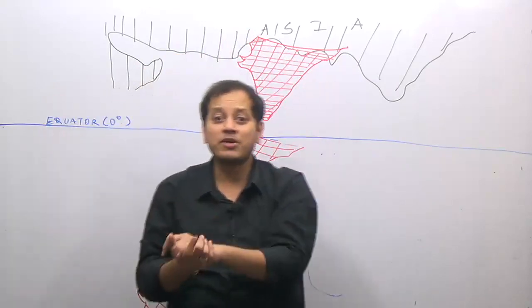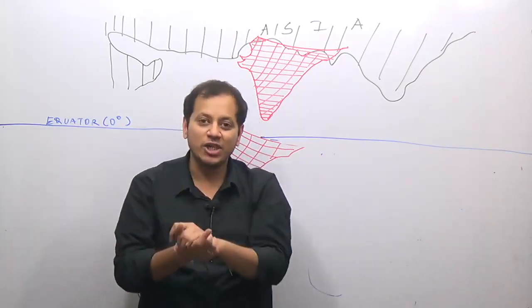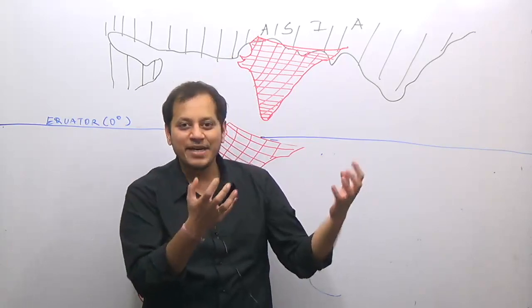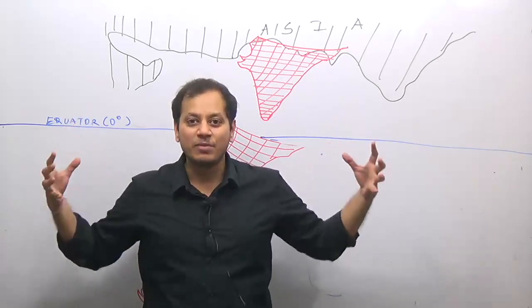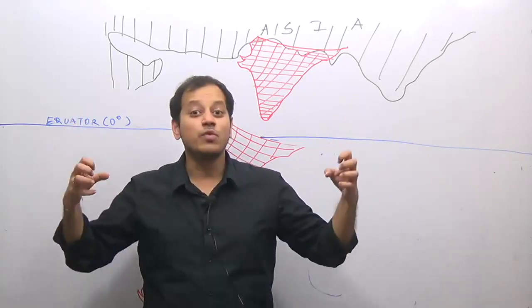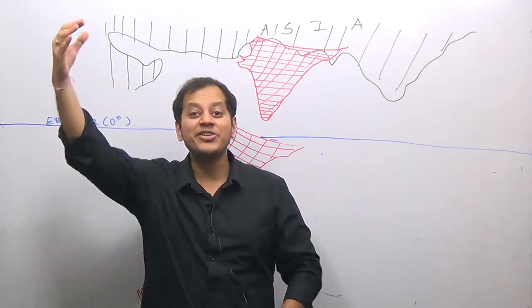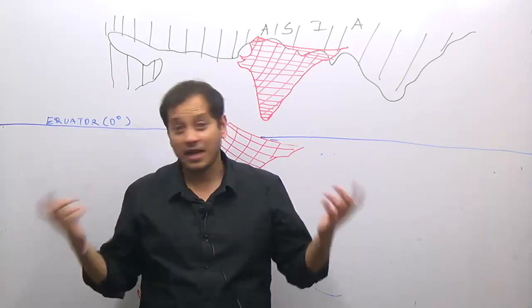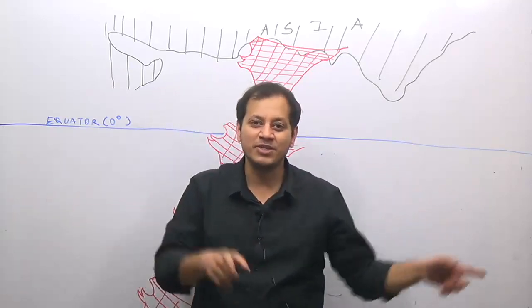This all was a part of the Tethys Sea, and after the collision of India with the Asian plate, sediments from the Tethys Sea, sediments from the Indian plate, and sediments from the Eurasian plate were crushed, crumbled and folded to give rise to the highest mountains in the world that we know as the Himalayan mountains. And therefore, we say that the Himalayas came out of the Tethys Sea, out of the Himalayan geosyncline.